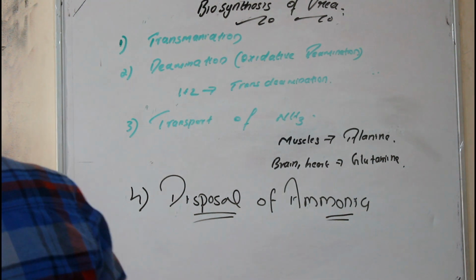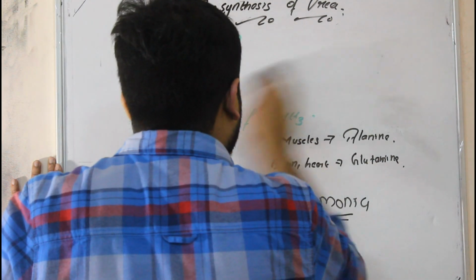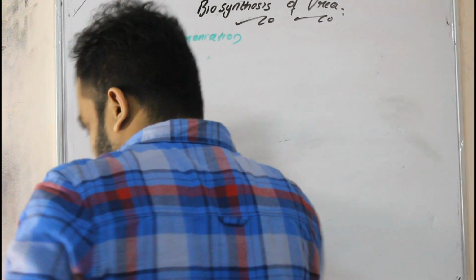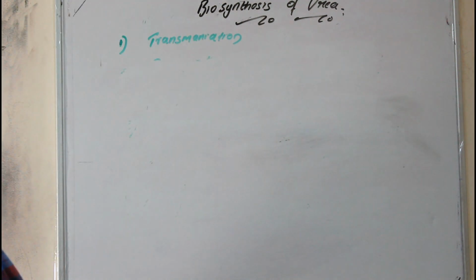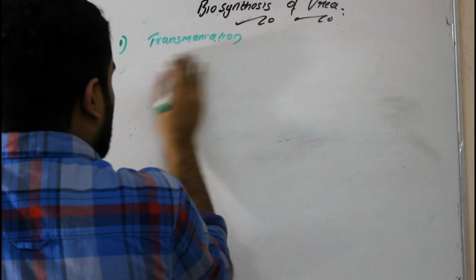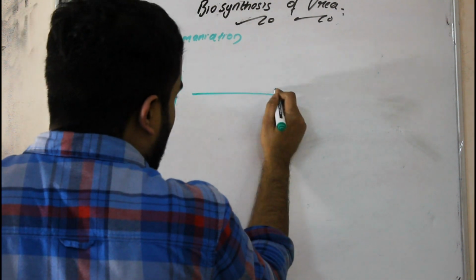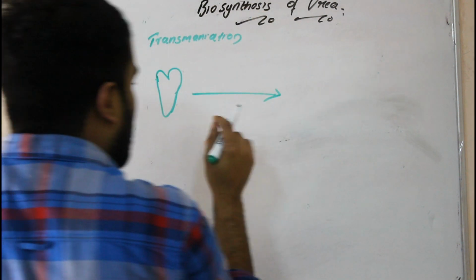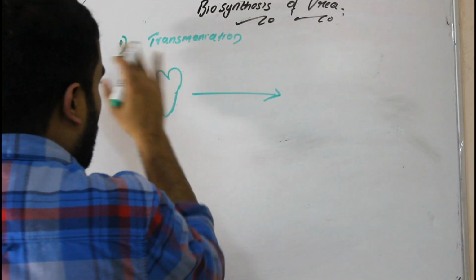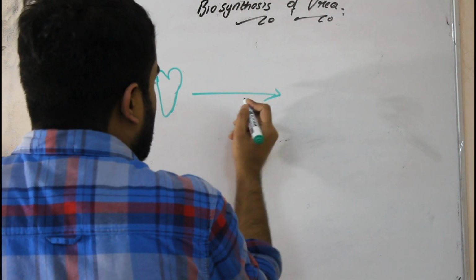So first step is our transamination. So what is this transamination? Now before that, this is a tissue, a heart tissue. I am talking about the whole process, not about transamination.